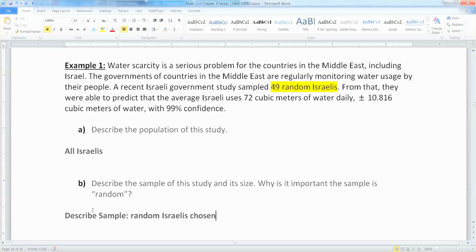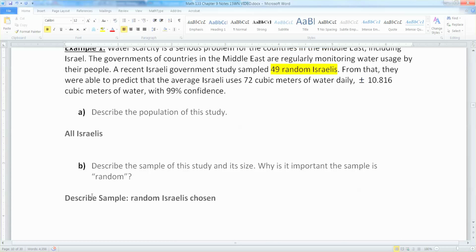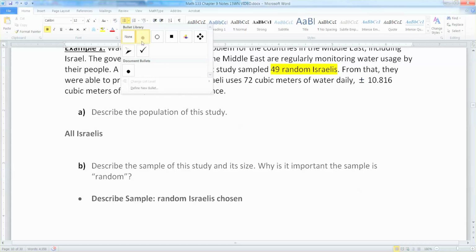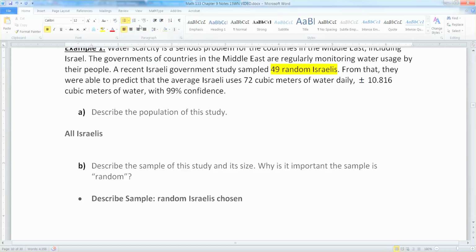Why is it important that the sample is random? Well, because otherwise you could be biased, right? And we don't want a biased sample. So it's important to keep randomness in there because you don't want your study to be biased.